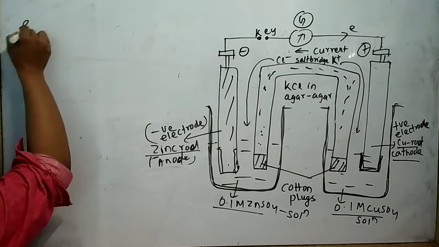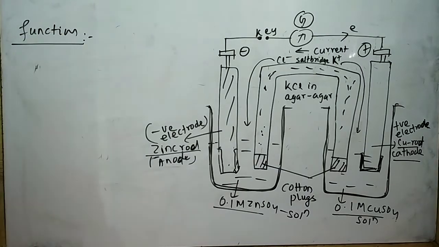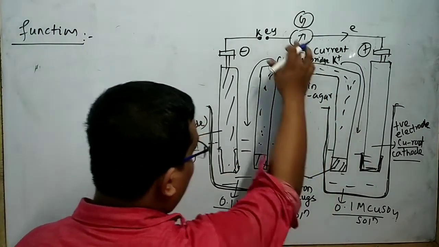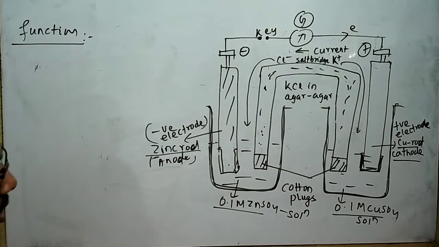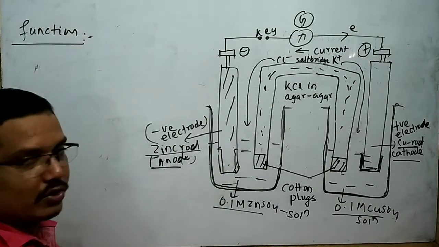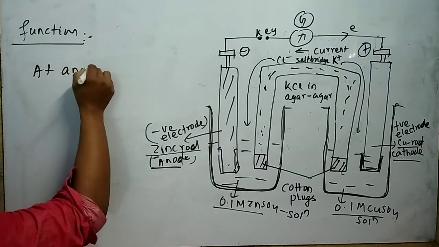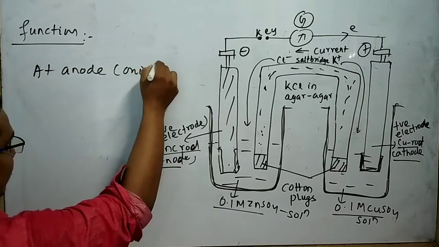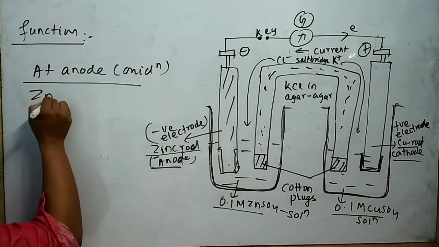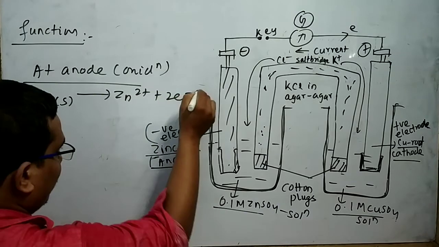Next I will explain about the function of galvanic cell. When these two electrodes are connected to the galvanometer, then the zinc rod which acts as the anode undergoes oxidation. That means I can write at anode, Zn gives Zn2+ plus 2 electrons.